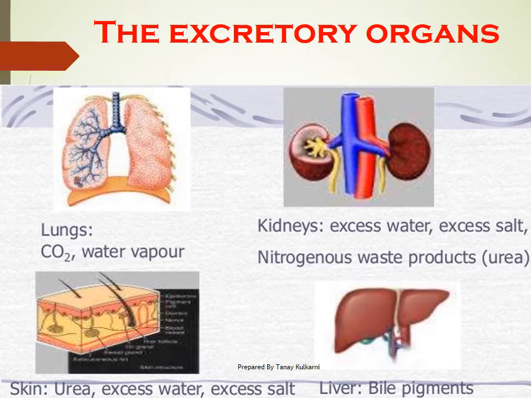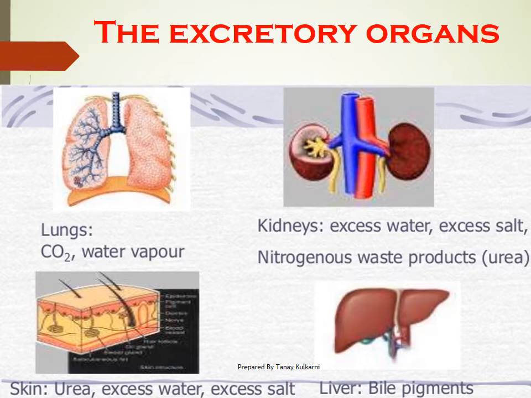Apart from this, it also gets converted into urea in the liver. So if the question is asked, name the following: the formation of urea takes place, underline the word formation. Formation of urea takes place, your answer will be liver. And elimination of urea takes place in the body, the answer will be kidney.